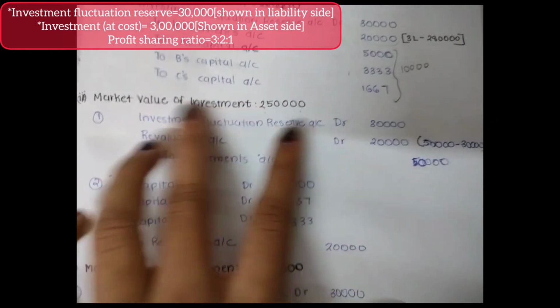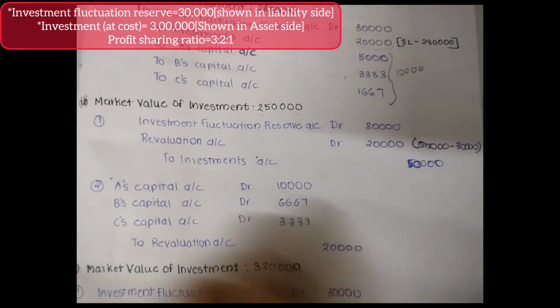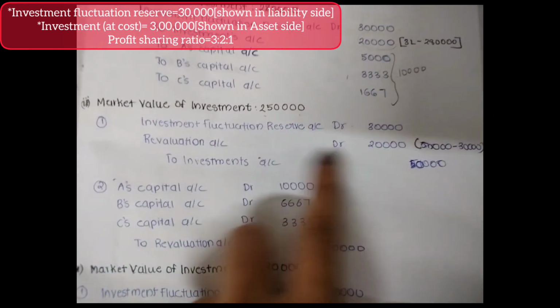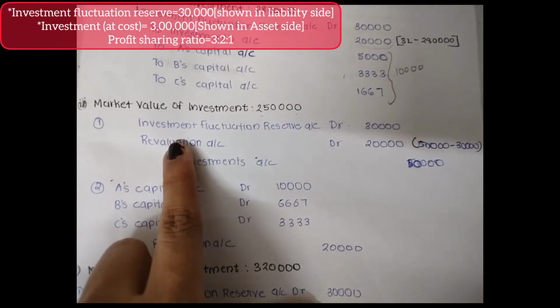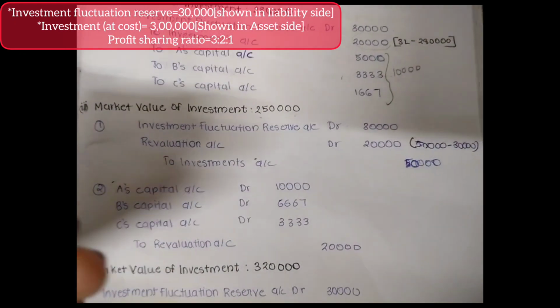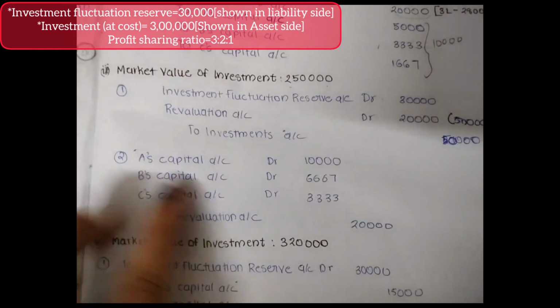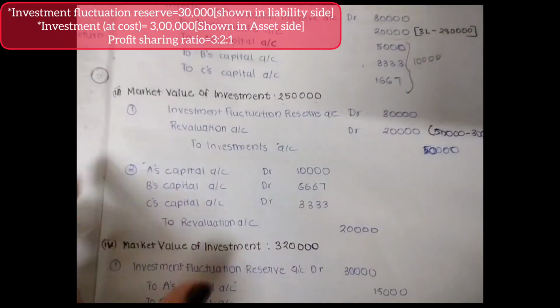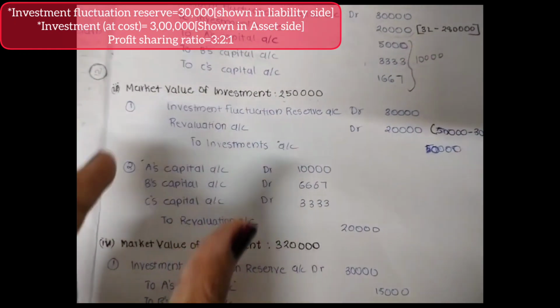In this scenario, we have to pass two journal entries. Why? Because we said that the extra 20,000 was taken from the revaluation account. Taken from the revaluation account means what? It is actually borne by the partners only. So what we have to do is show the entry where the partners are bearing this loss.